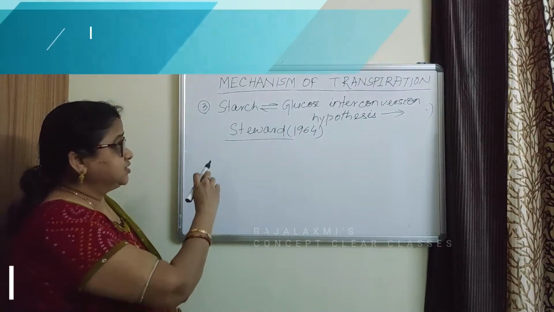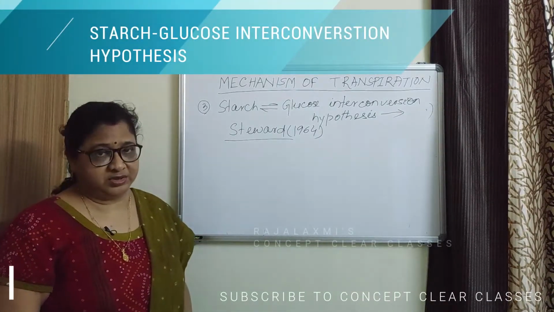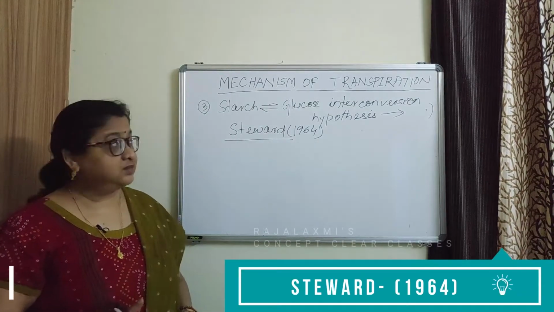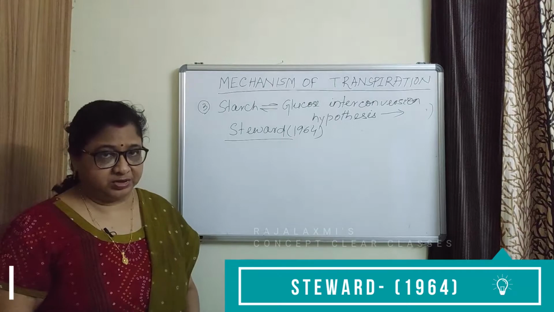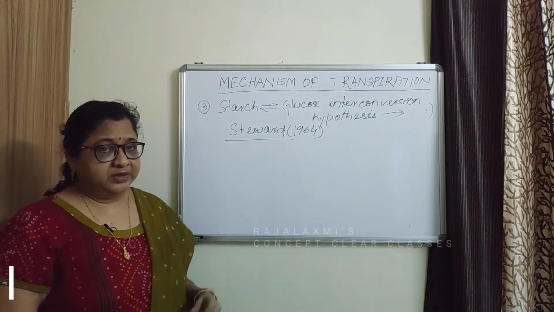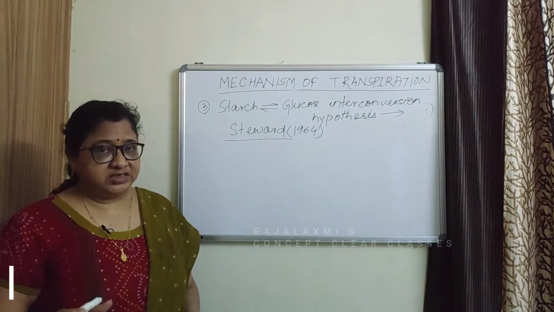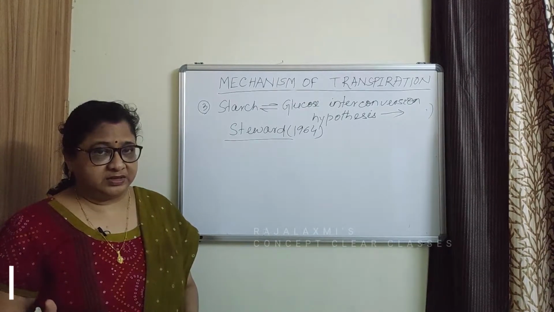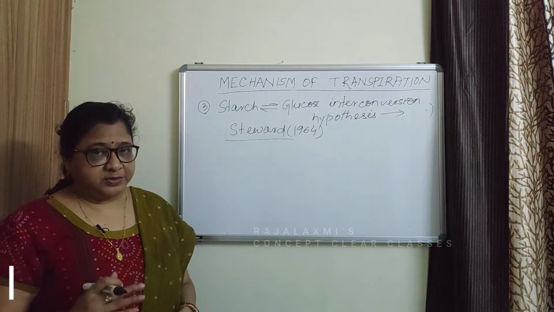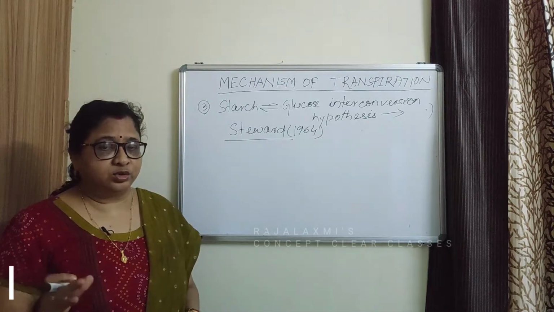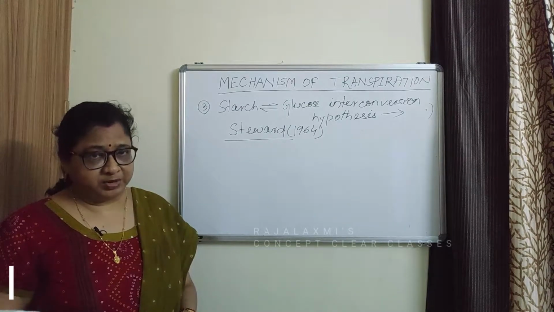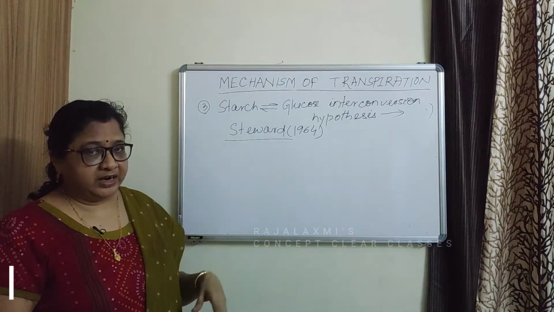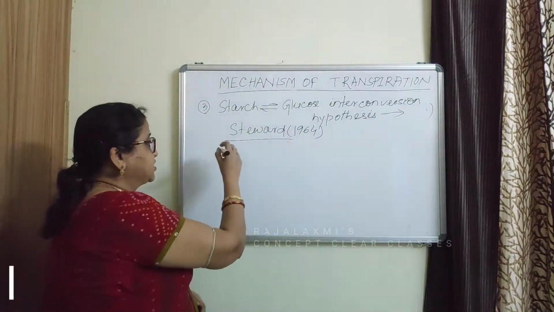The next theory is the starch glucose interconversion hypothesis. This is given by Steward. Steward modified the starch sugar interconversion hypothesis. According to him, there will be no appreciable change in the guard cell by the formation of glucose 1-phosphate. So glucose 1-phosphate should be further broken down into glucose and inorganic phosphate. So he gave a scheme for stomatal opening and closing known as the Steward scheme.